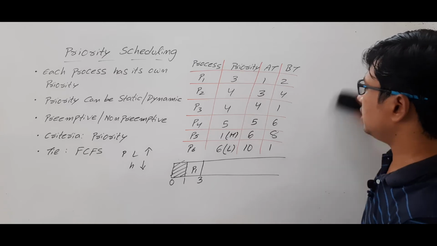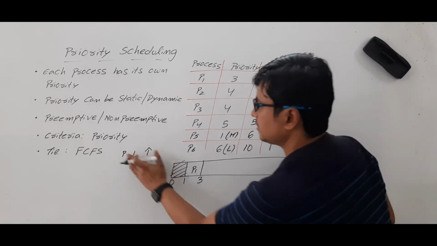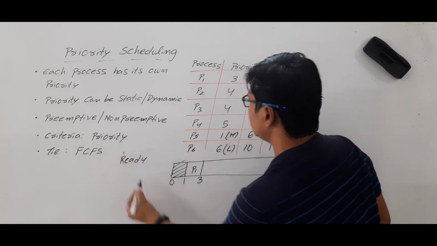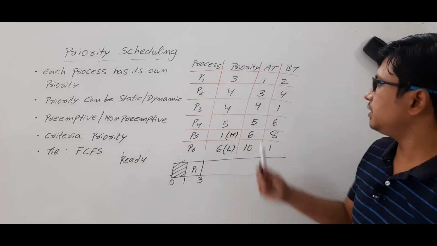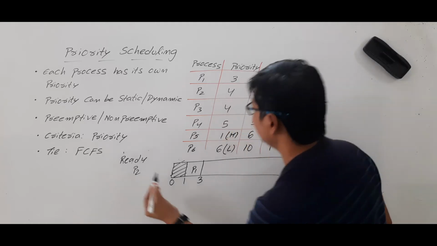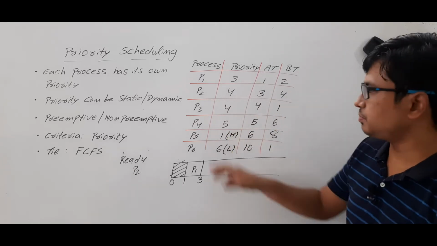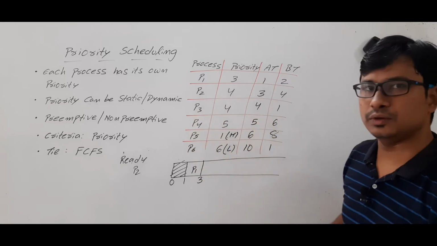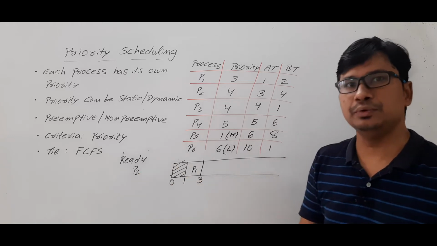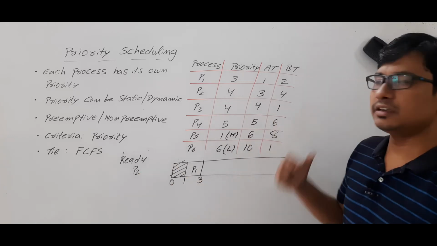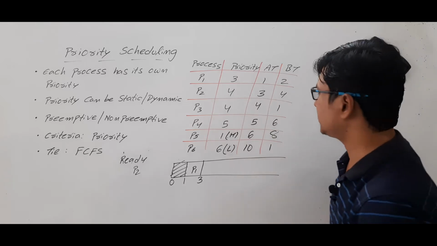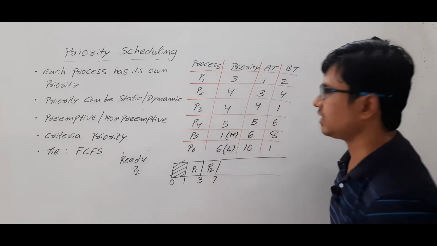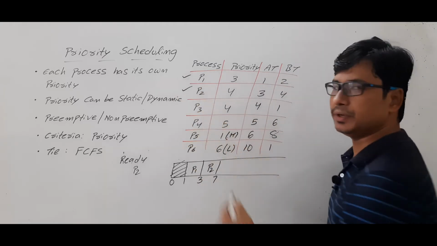Now look at the ready state. Okay, let me write it here for your better understanding. In the ready state right now, at 3 units of time, has any other process arrived? Okay, P2 alone arrived, because the remaining processes P3, P4, P5, P6 arrive at 4 units, 5 units, 6 units, and 10 units respectively. So only P2 is currently in the ready state, so it will be dispatched to the running state and will run for 4 units of time. P2 will run up to 7 units of time. So P1 and P2 have completed.